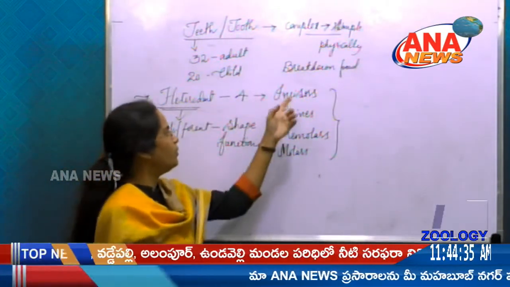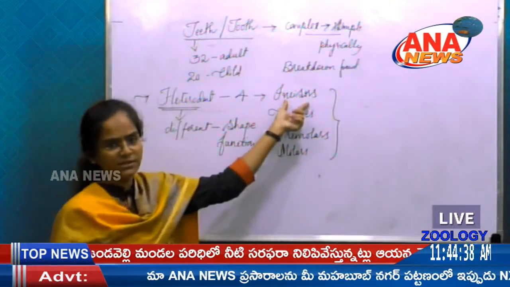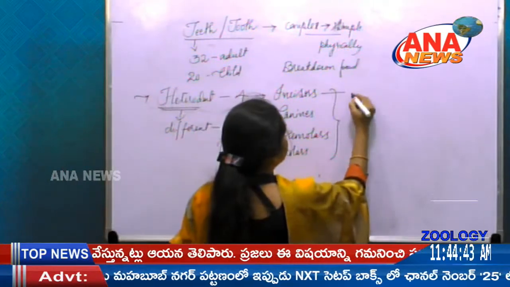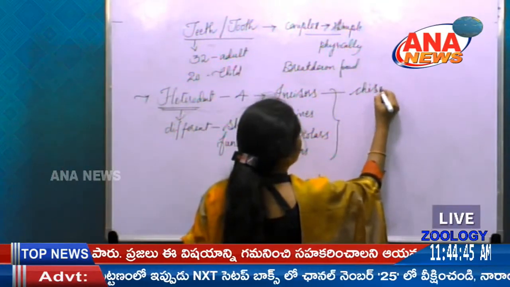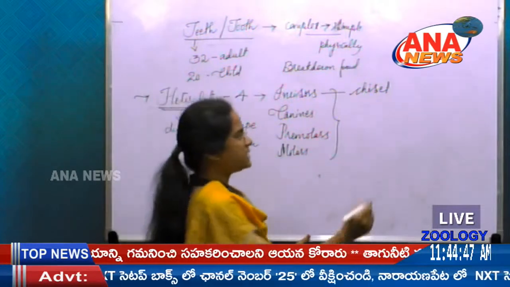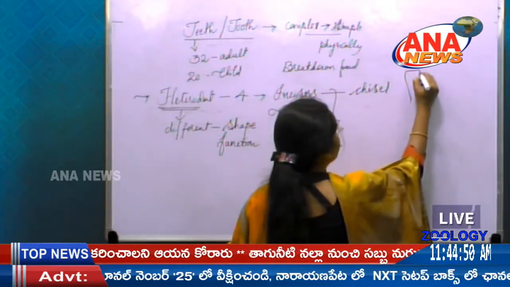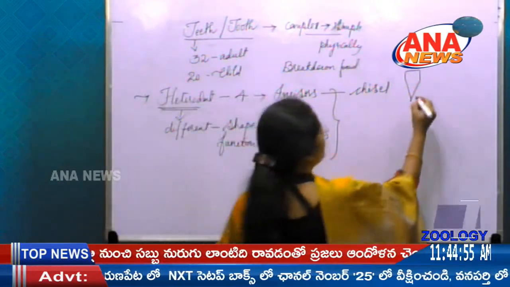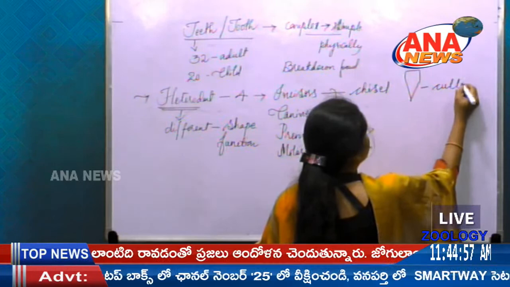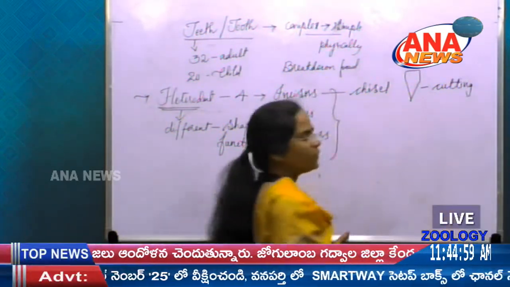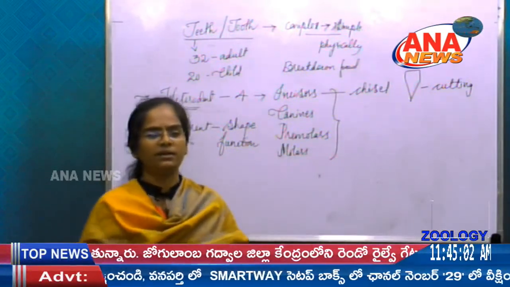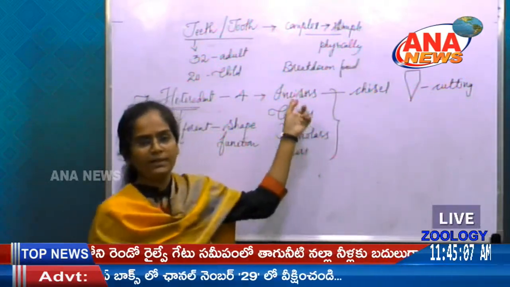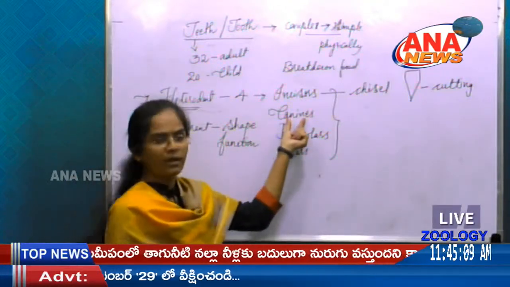First, let us know the shape and function of incisors. The shape of incisors is chisel shape, and they are useful for cutting. Whenever you eat a banana or anything, we cut with the help of the teeth called incisors. Next, canines.